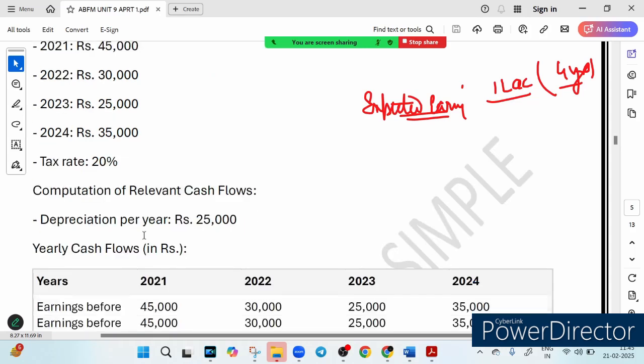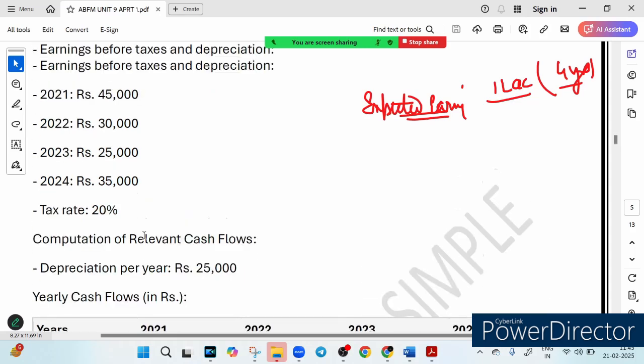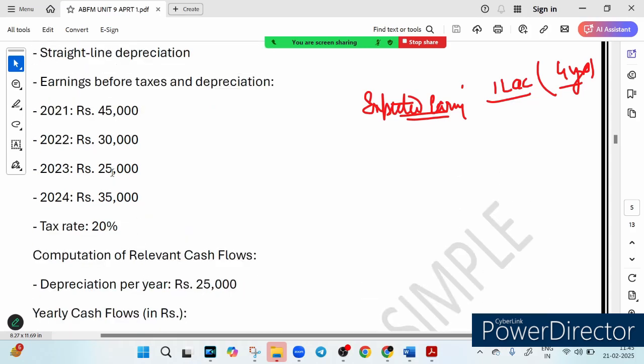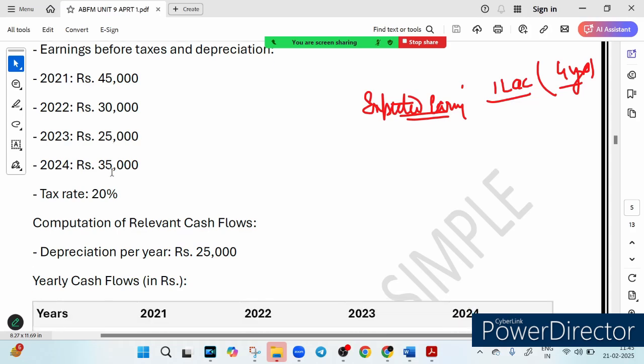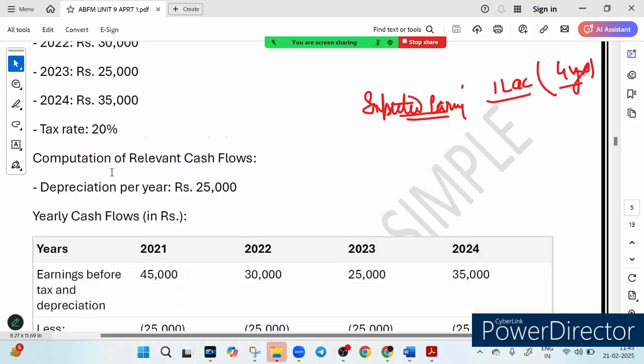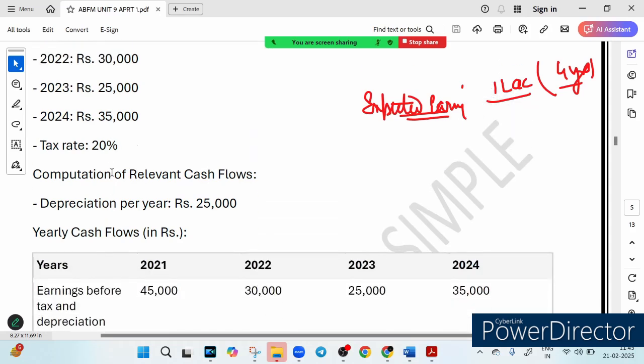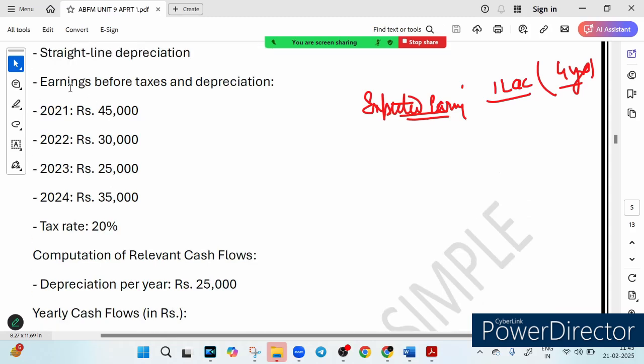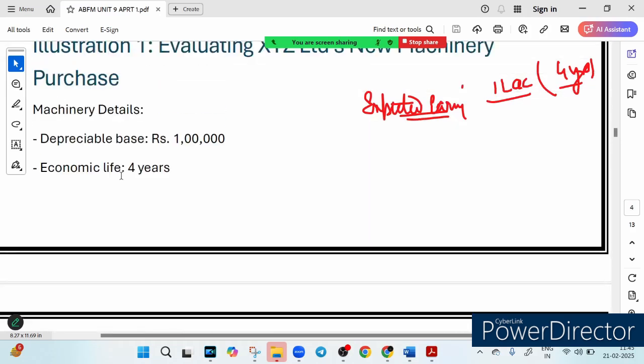Now let's compute the net cash flow for XYZ Limited. First of all, you will subtract this depreciation. Whatever we have shown here, this is the cash flow: 45,000, 30,000, 25,000, and so on. Basically it is doing a business. And what was the 1 lakh rupees? It buys a new machine worth rupees 1 lakh.